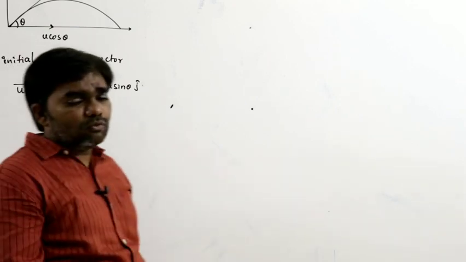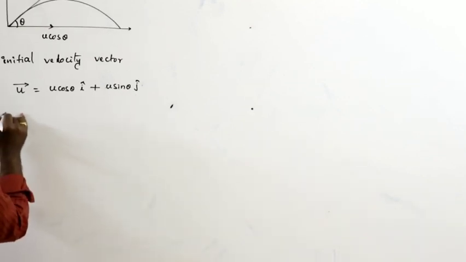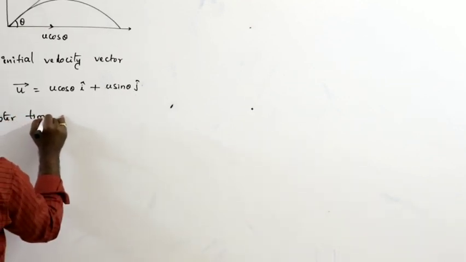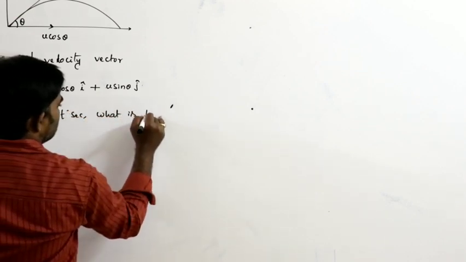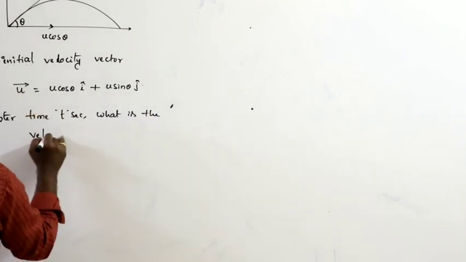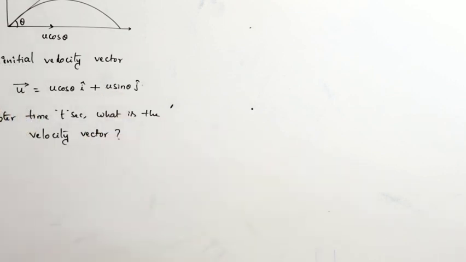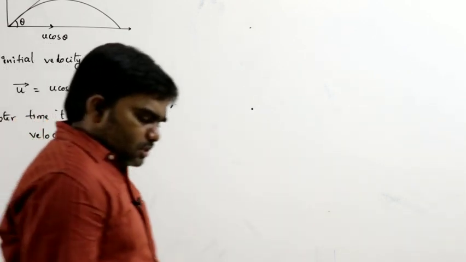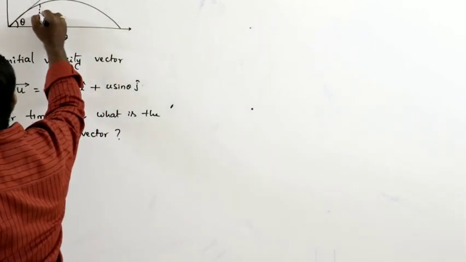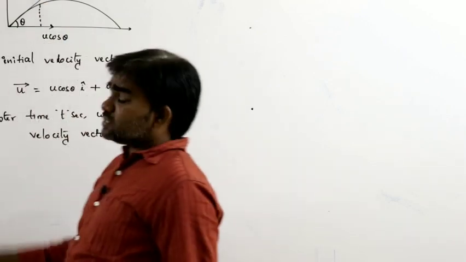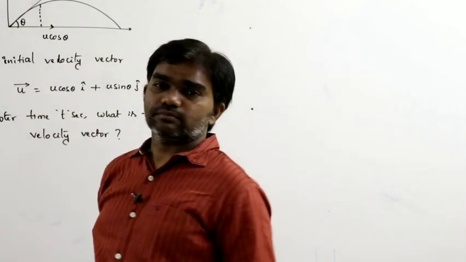After a certain time, after time t seconds, what is the velocity vector? That is what we have to calculate. After t seconds, let us say the position of the body is at this position, here.